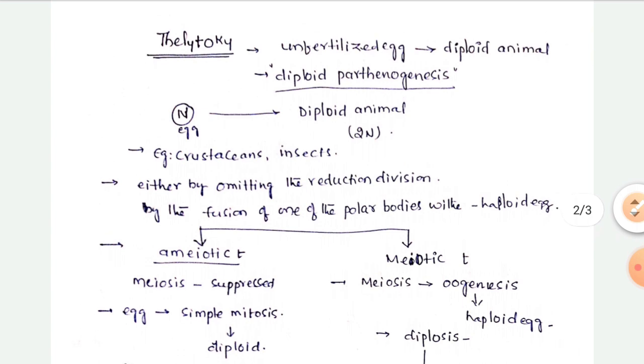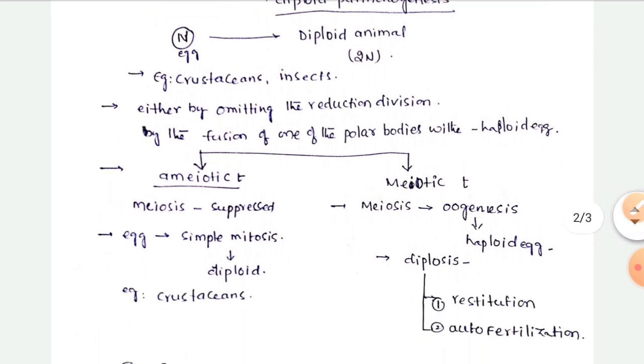This diploid parthenogenesis occurs in two ways: the diploid condition is maintained either by omitting the reduction division or by the fusion of one of the polar bodies with the haploid egg. Thelytoky is of two types: ameiotic thelytoky and meiotic thelytoky.